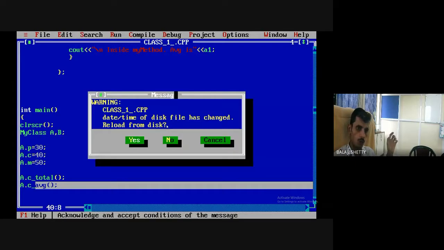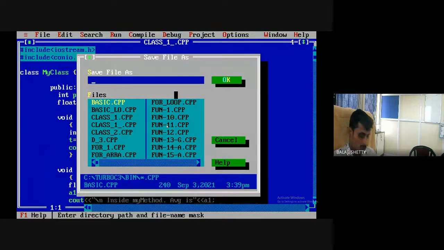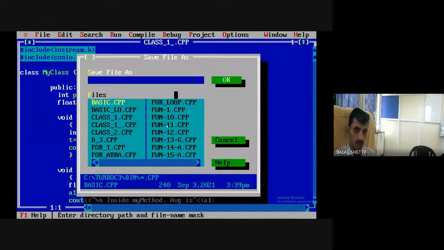Okay. Now what will I do? I will change the access specifier now. The next 10 minutes are very important. Do not lose the track. I'm going to convert the same program into private data members. So I save the program as class1, class112.cpp. No, I'll type save as class122.